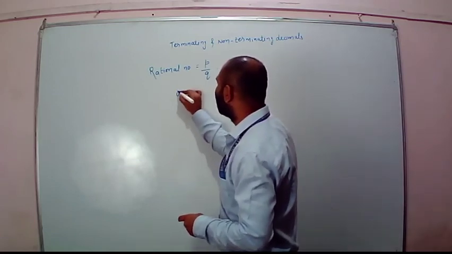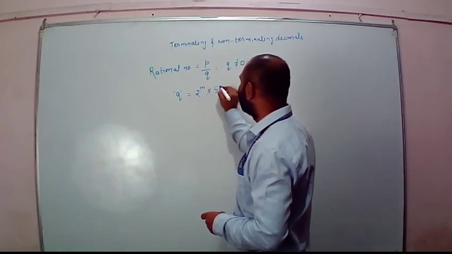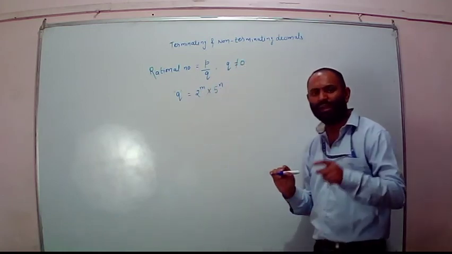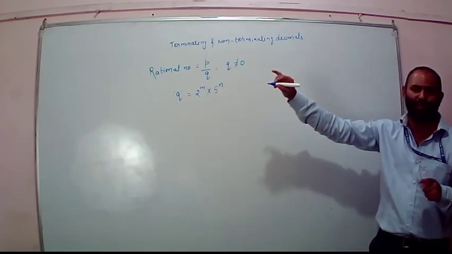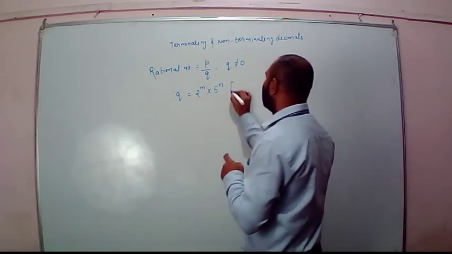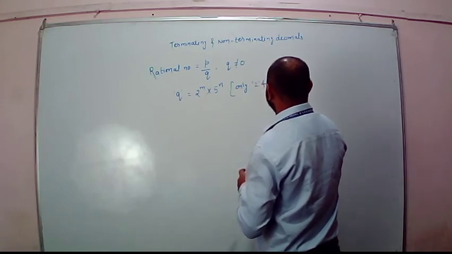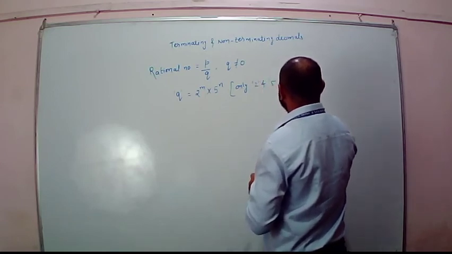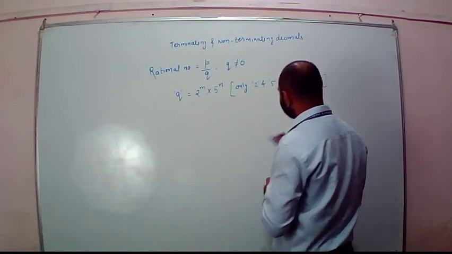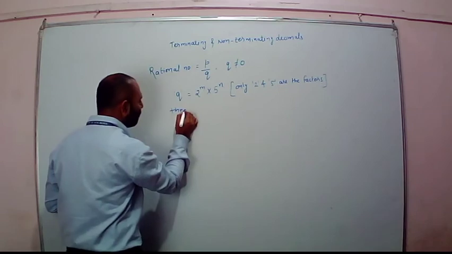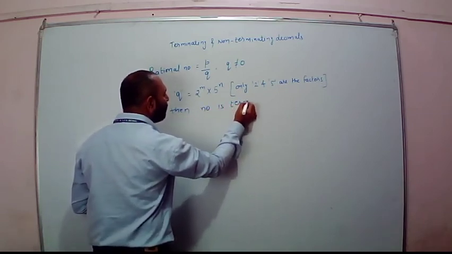The Q, that is the denominator, if it is in the form of 2 to the power of n into 5 to the power of n, that is, only 2 and 5 are the factors, then the number is terminating.